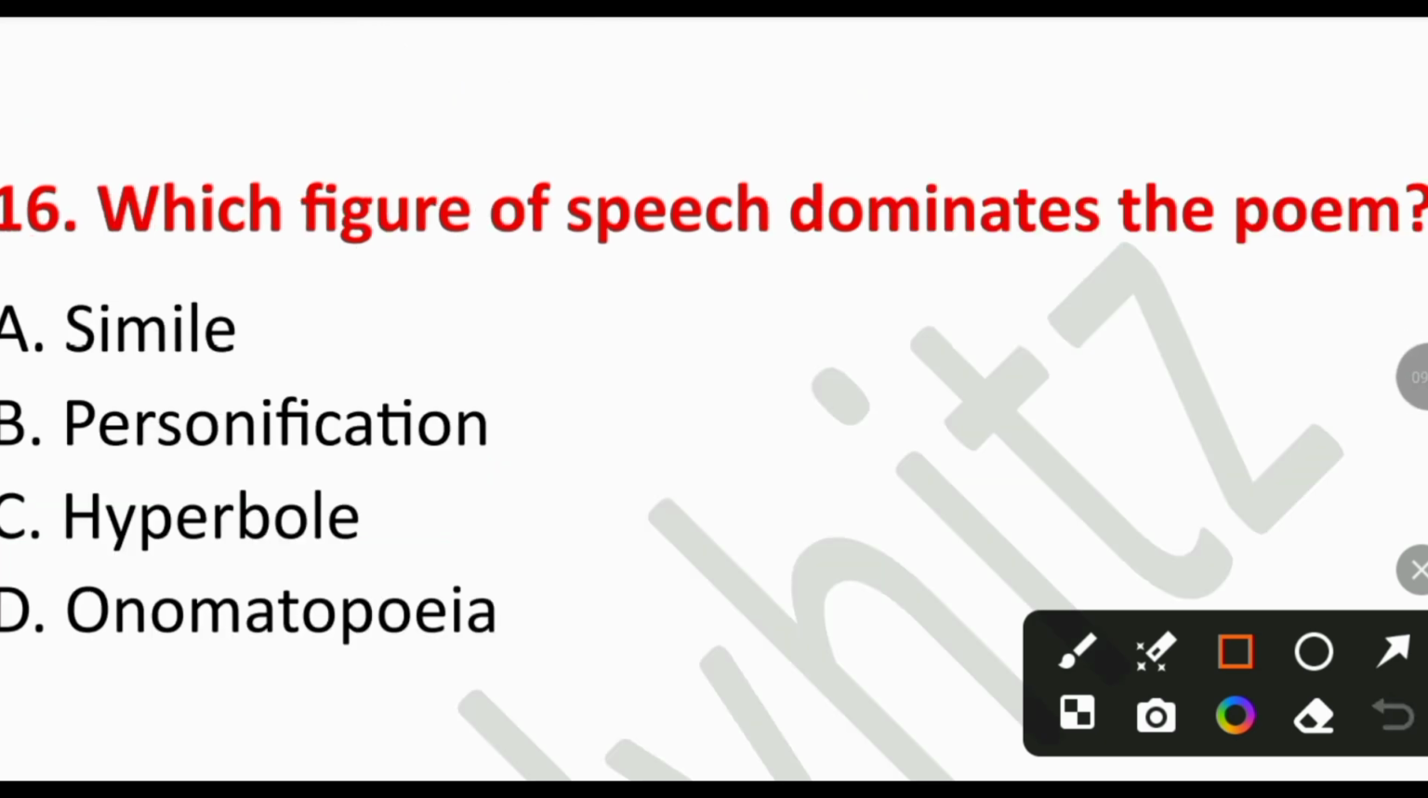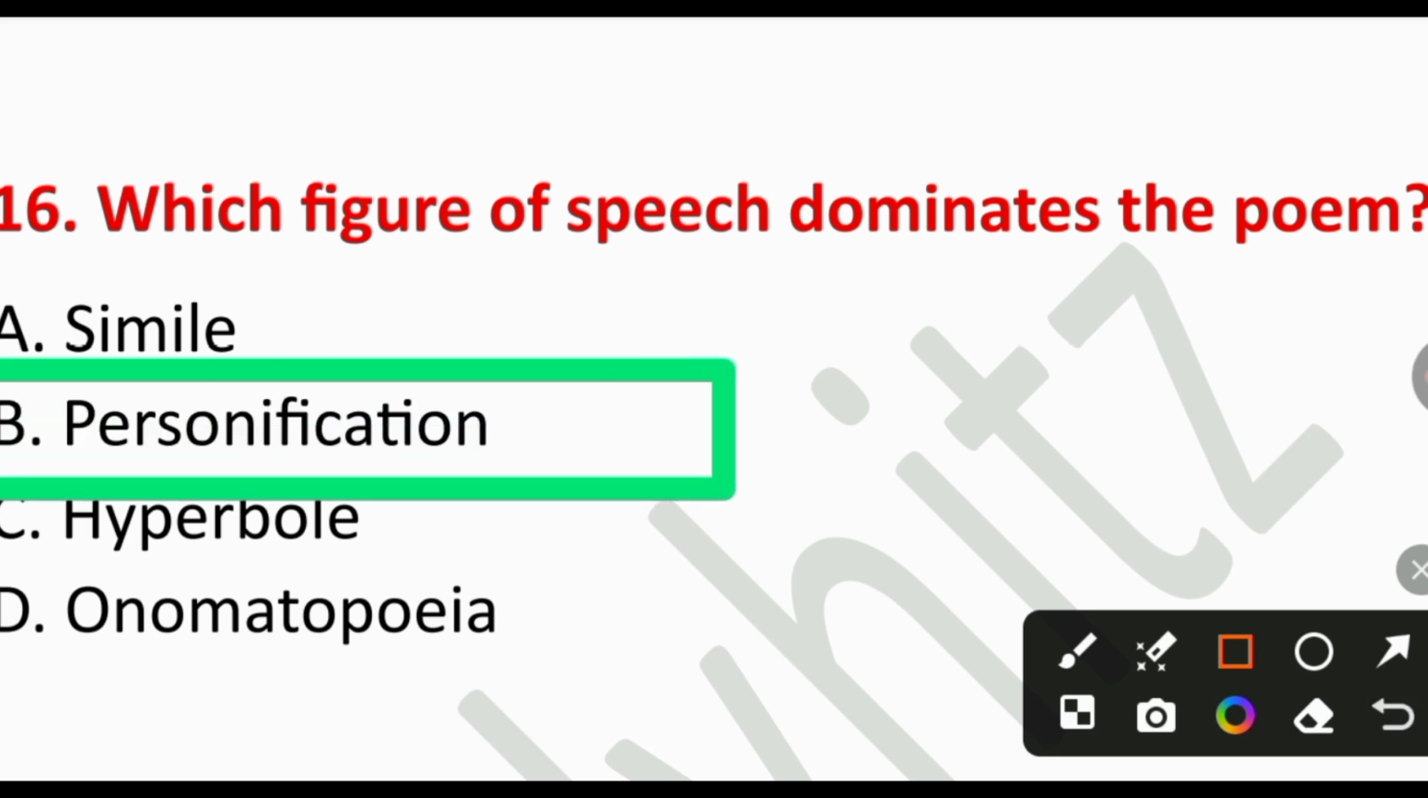Question number 16. Which figure of speech dominates the poem? A. Simile, B. Personification, C. Hyperbole, or D. Onomatopoeia. So the right answer is option number B. Personification. The wind is addressed as a living and powerful being.